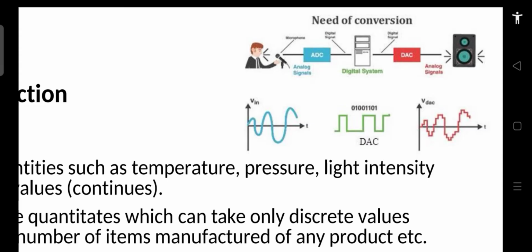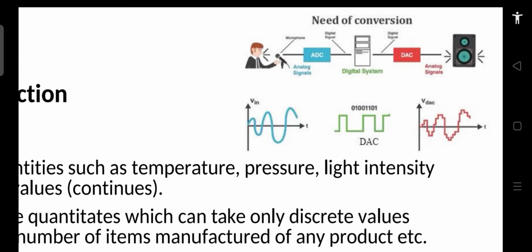Because of the disadvantages which I have just told you, we like to process the signals in the digital domain, or digital processors are required for processing the signals. But as I have told you, the natural signals are usually analog in nature.